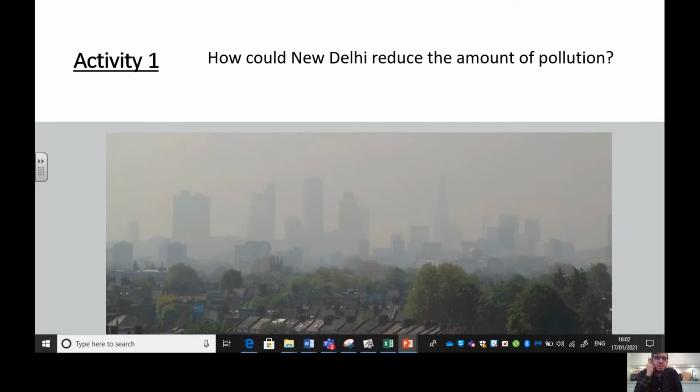Well, hopefully you've come up with a few suggestions about what the people of New Delhi could do to reduce the amount of pollution. Maybe they could use bicycles more. Maybe people could walk more, so they don't need to use the vehicles that use petrol and release the pollution. Maybe they could have more buses, so more people can go on the buses, and you've got fewer people using individual cars and scooters and motorbikes. That would be another solution.